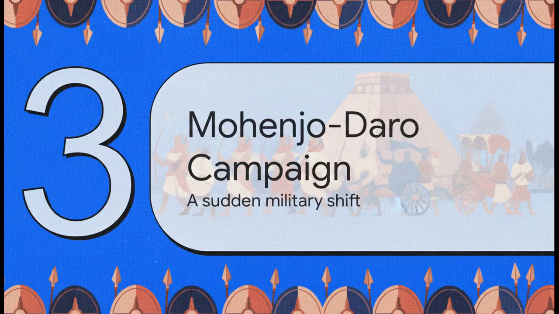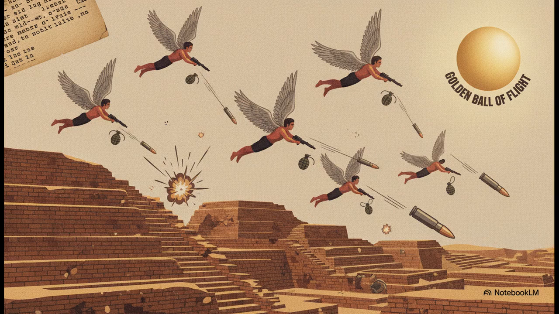Section 3. The Mohenjo-Daro campaign. Suddenly, we jump to January 2002. The heroes receive an actual Morse code telegram from the army. Once translated, it requests them to invade Mohenjo-Daro, which is an actual ancient archaeological site in the Indus Valley, all in exchange for the golden ball of flight. Out of nowhere, the text starts giving us exact latitude and longitude coordinates for enemy outposts.